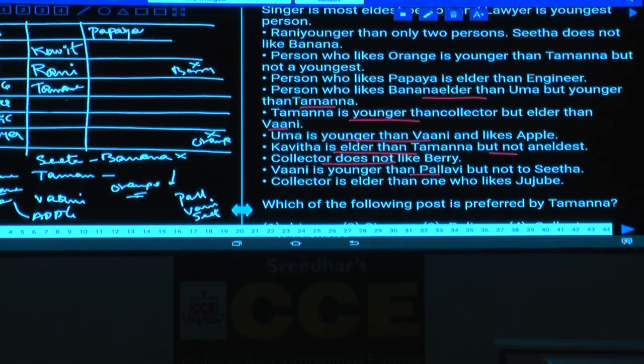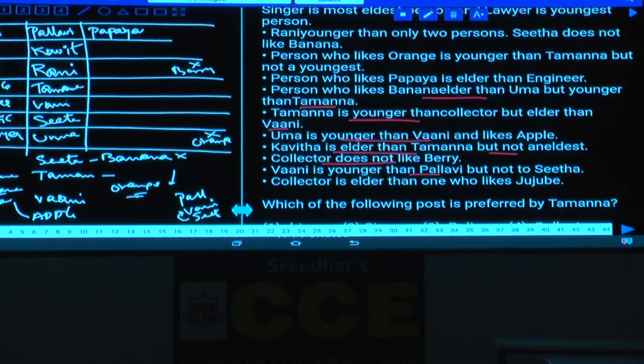Now, sir, out of these persons, Pallavi, Vani and Sita, among all these persons, who is the person who is the eldest here? Pallavi is the eldest. Now, if Pallavi is the eldest, then who are the remaining persons here? Pallavi, Vani and Sita. Vani is elder than Sita. This is Vani and this must be Sita, and finally whatever this one, Uma must be at this place. And because this Uma is lesser than this.